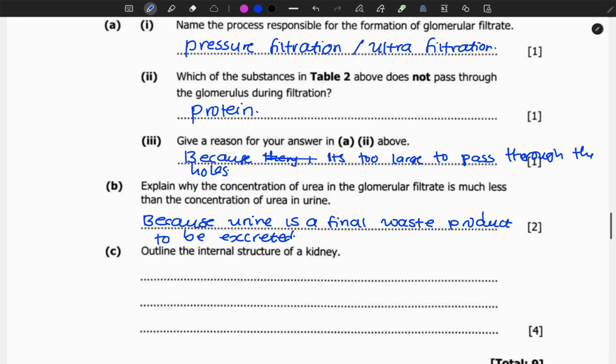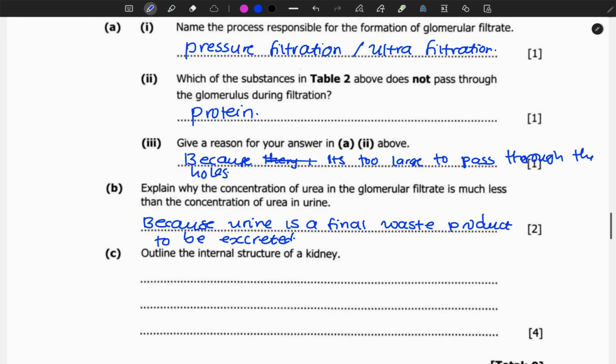Now outline the internal structure of the kidney. For the internal structure of a kidney, we have some layers that you need to understand. I'm just going to list them.